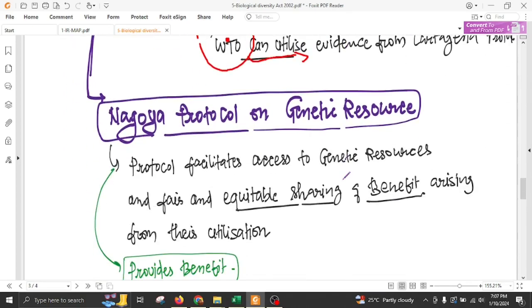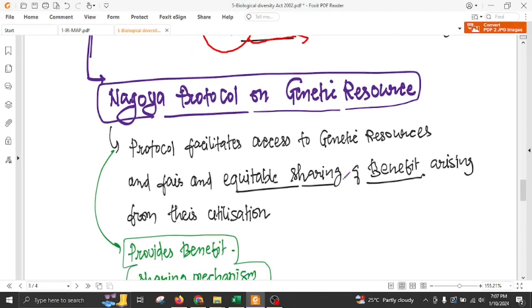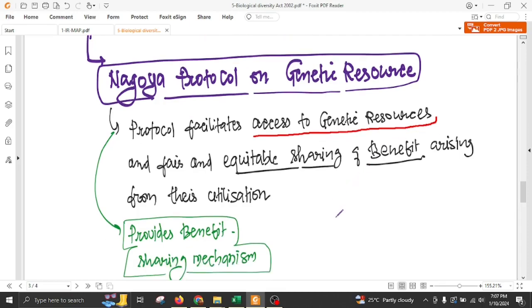Next is the Nagoya Protocol on genetic resources. This protocol facilitates access to genetic resources and ensures that utilization of these genetic resources is fairly and equitably shared among all the stakeholders. Take for example the Kani tribe, which has used turmeric since ages.